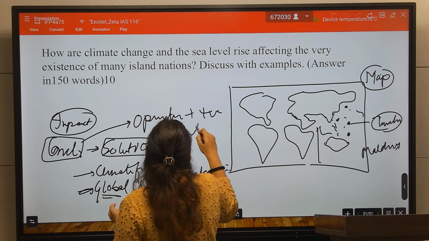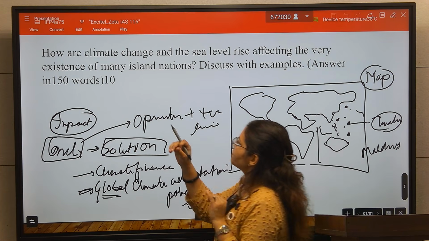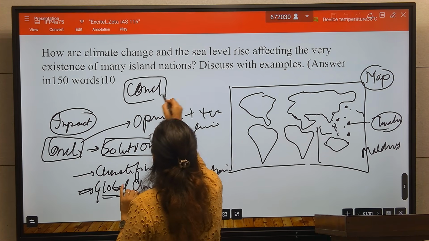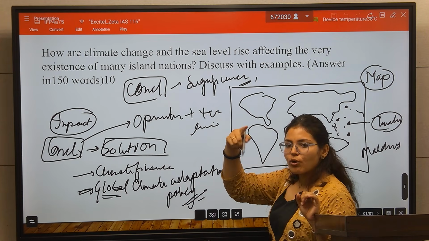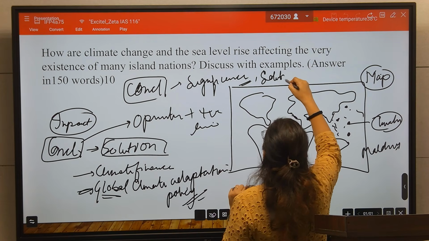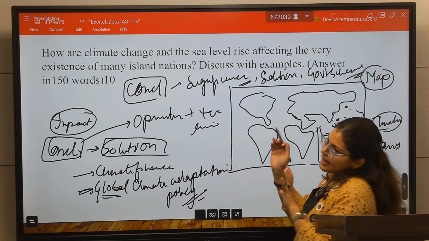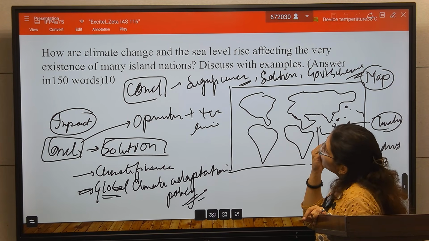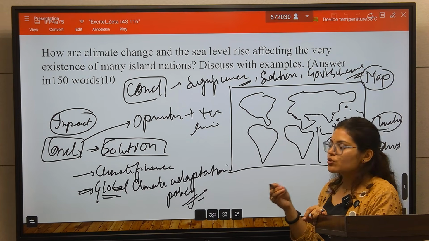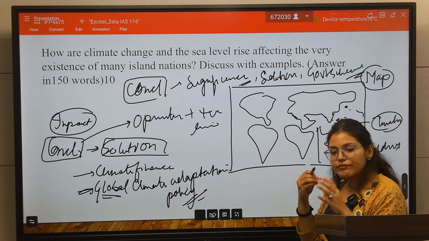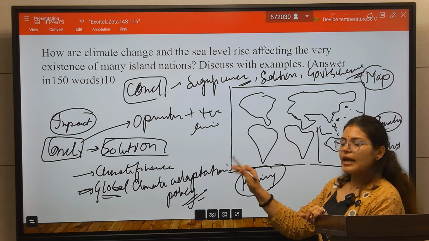In this type of question, if you don't know how to conclude it, the best way is: either you know the significance, so write the significance; or if the question is about a problem, you will give the solution; or if there is any government scheme or policy, you write that in the conclusion.